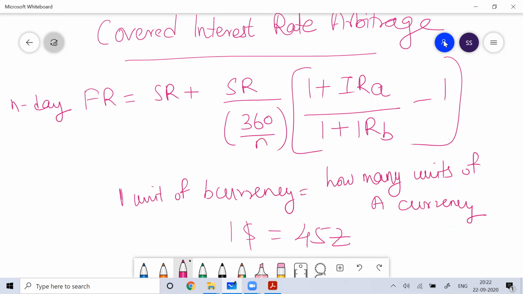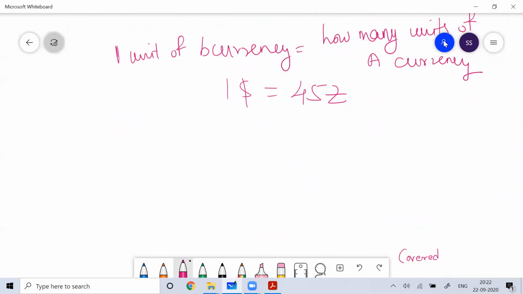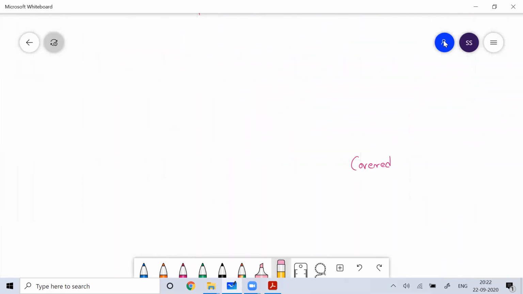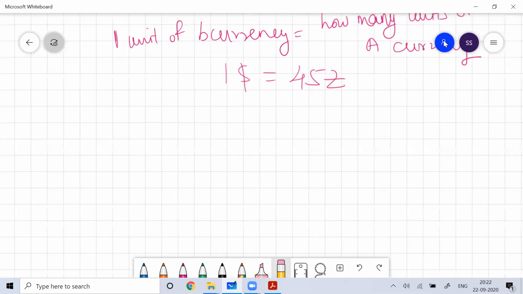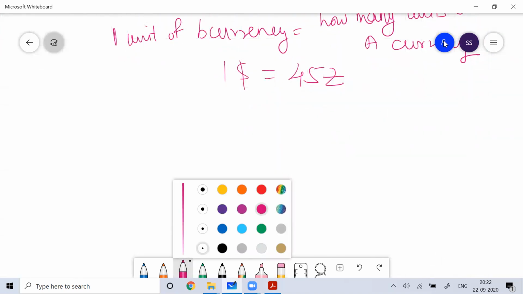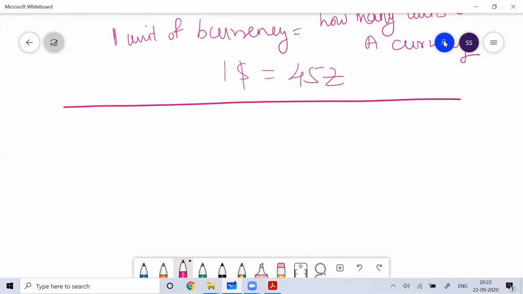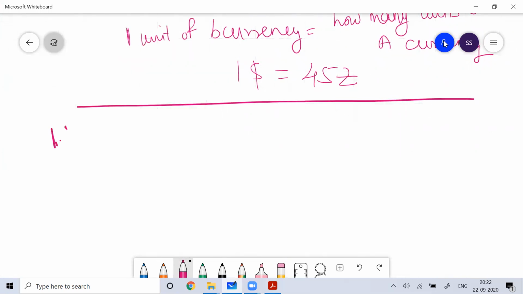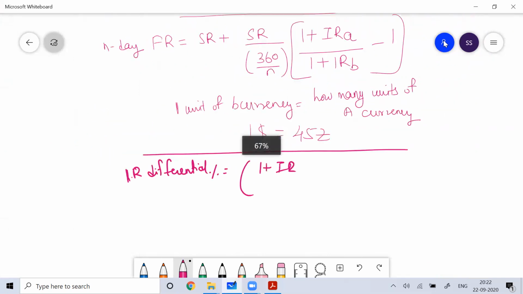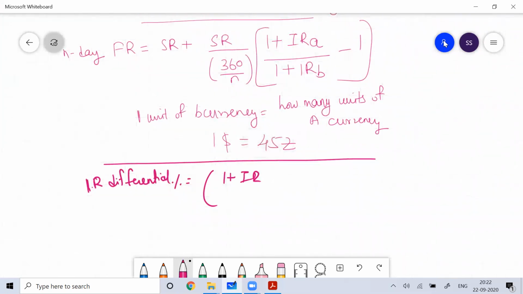But going further, if you want to find the interest rate differential between two countries, the interest rate differential percentage is equal to 1 plus interest rate in country A divided by 1 plus interest rate in country B, minus 1, into 100.